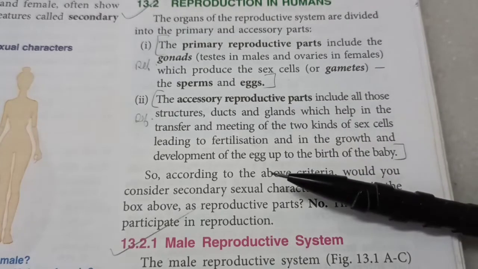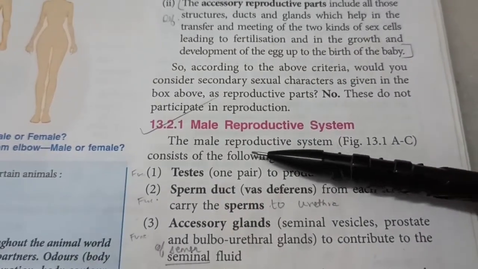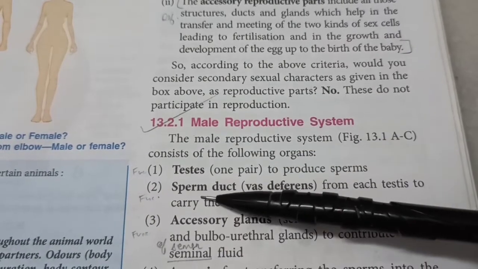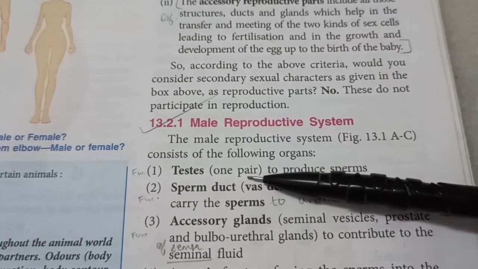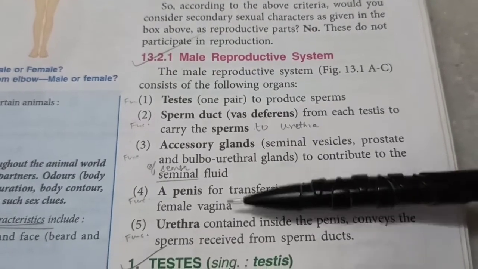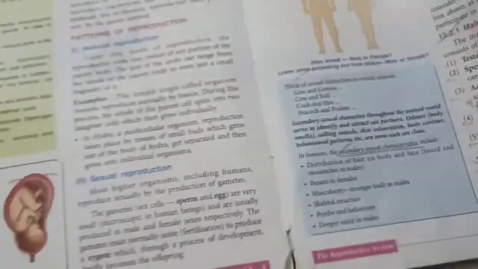By the way, now we have technology that we can do fertilization in vitro in the test tube. So there might come a day when reproduction will be totally lab-oriented. But as of now, we should study the reproductive system starting with males. Now the testes, there is one pair. Then we have the sperm duct and we have some accessory glands, a penis and urethra. Let's understand these functions with the help of the diagram.